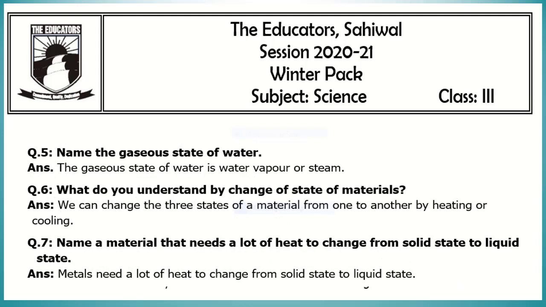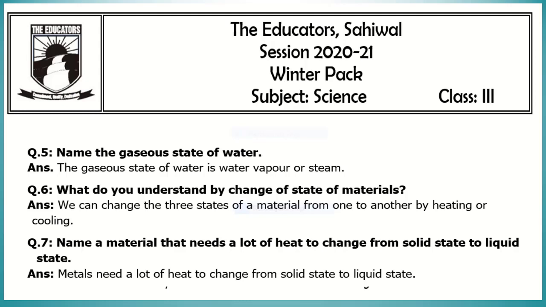Question number 5 is name the gaseous state of water. So students, the gaseous state of water is water vapor or steam. Now see question number 6. What do you understand by change of state of materials? So students, we can change the 3 states of material from one to another by heating or cooling. हम materials की तीनों state को change कर सकते हैं एक से दूसरी में by heating or cooling. So this was the answer of question number 6.